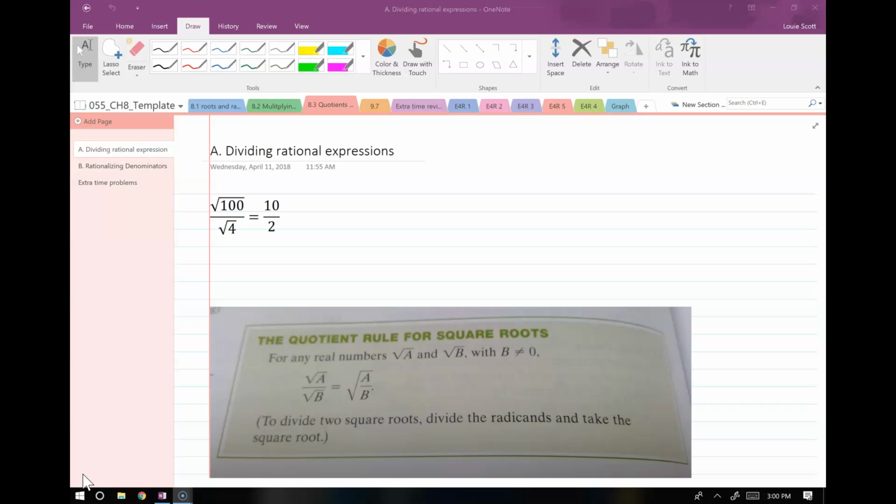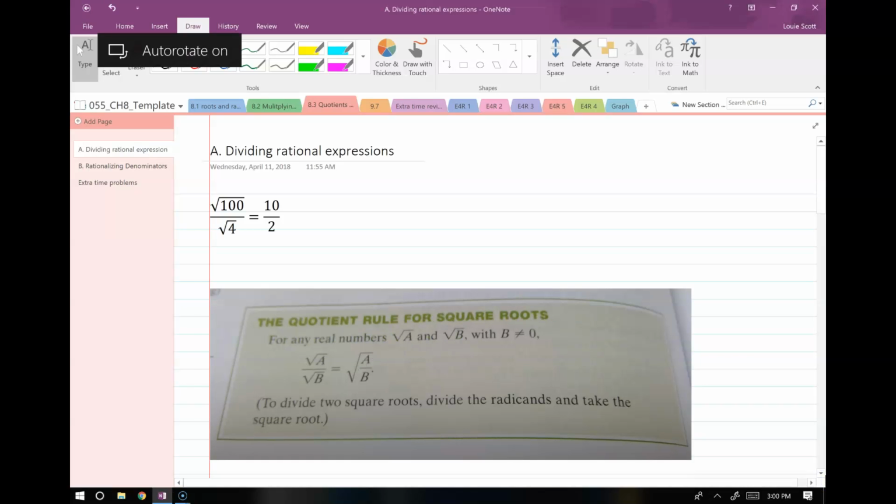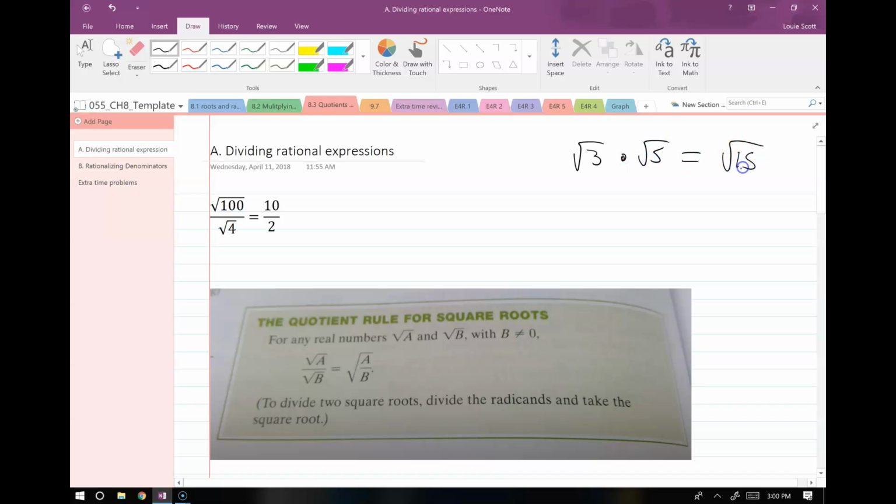Okay, so here we are, 8.3, all about quotients. In the last section, we went over how to multiply radicals. And remember the basic rule that we learned: if you have the root of 3 times the root of 5, you can multiply those together to get the root of 15. Or you can go in the opposite direction, right? You could start with the root of 15 and split it up into 3 and 5, if that helped you out.